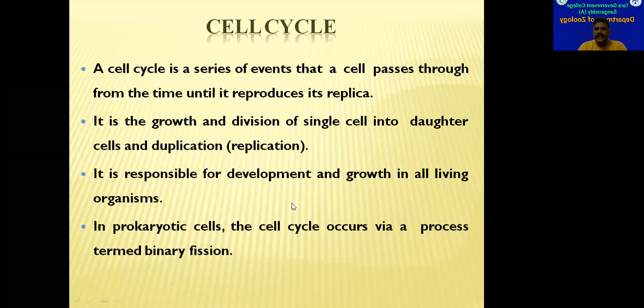In prokaryotic cells, binary fission happens. This binary fission is also responsible for the generation of cells in these prokaryotes. In them also the cell cycle occurs, but the division is called binary fission. Whereas in eukaryotes, two types of divisions will be there. One is mitosis and another one is meiosis.